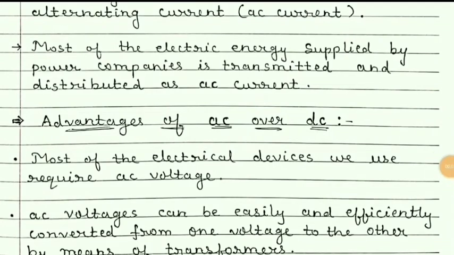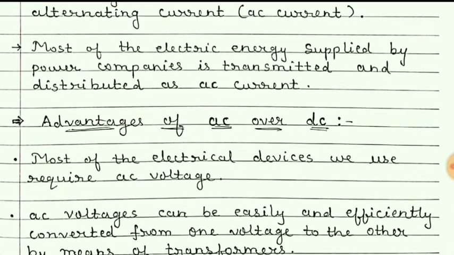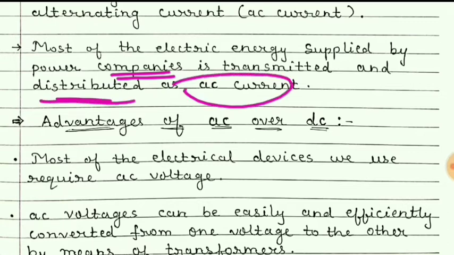Now, students, why do these companies provide or distribute AC current? There are many reasons behind it. It is because it is easy to produce the AC current or the AC voltage.